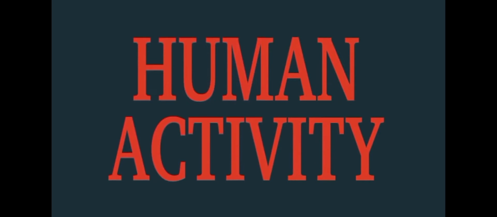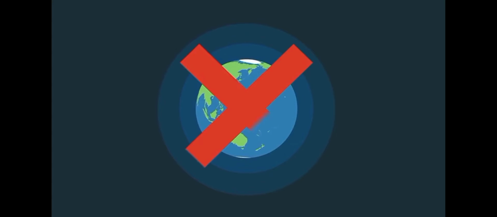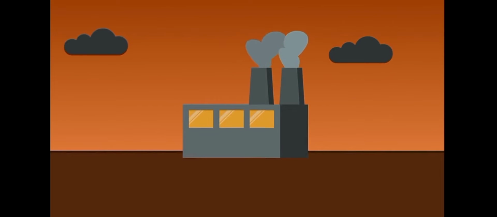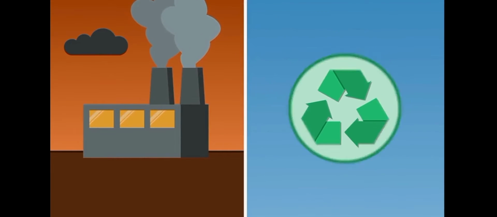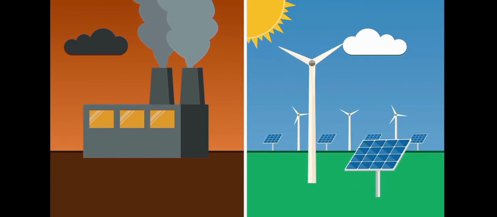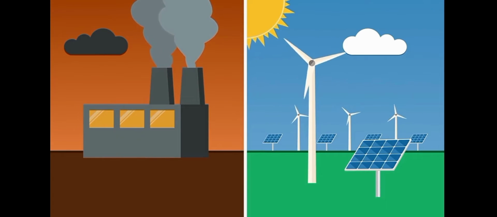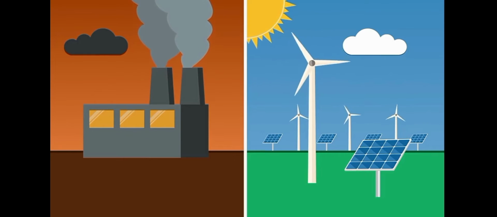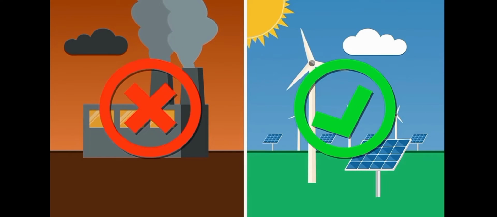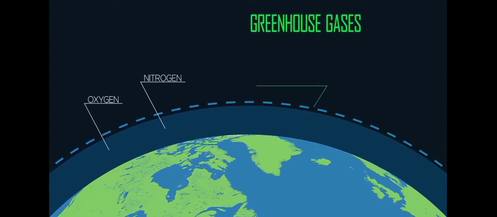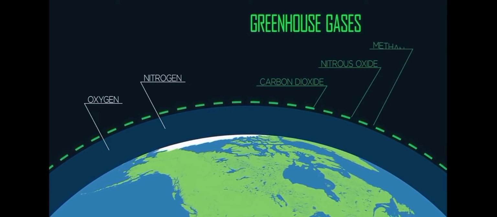Last one is the human activities. Human activities contribute to climate change. The largest known contribution comes from the burning of fossil fuels, which releases carbon dioxide gas to the atmosphere. Greenhouse gases and aerosols affect climate by altering incoming solar radiation and outgoing infrared radiation that are part of Earth's energy balance. Changing the atmospheric abundance or properties of these gases and particles can lead to a warming or cooling of the climate system. Human activities result in emissions of four principal greenhouse gases: carbon dioxide, methane, nitrous oxide, and the halocarbons. These gases accumulate in the atmosphere, causing concentrations to increase with time.